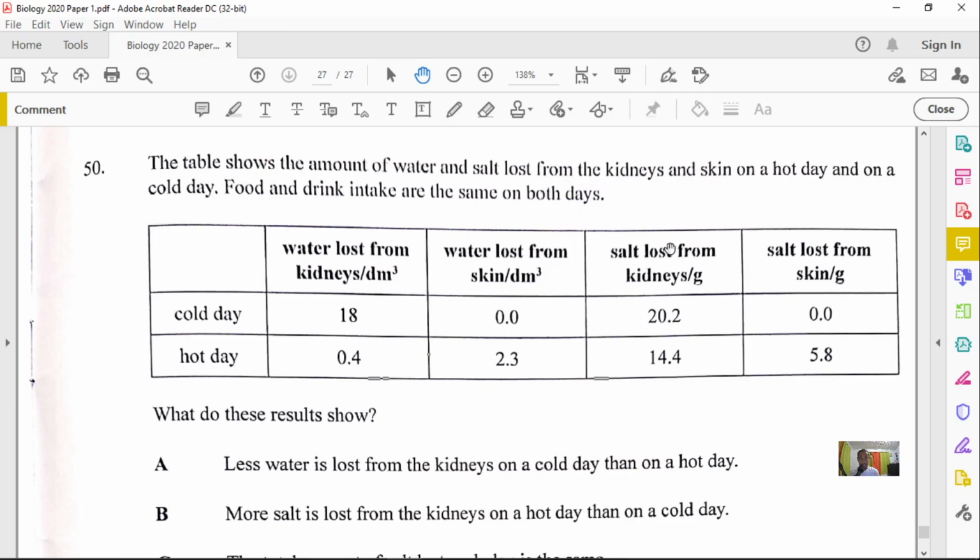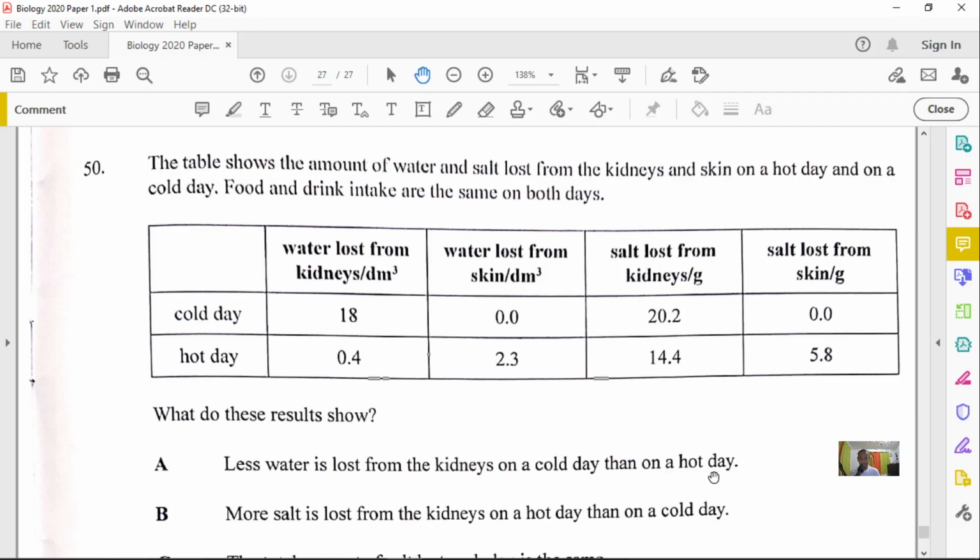Hot days, the salt lost from the kidneys is 14.4, that is shown right here. The salt lost from the skin is only 5.8. So what are these results showing? What can we get from this? All right, let's look into it and see.